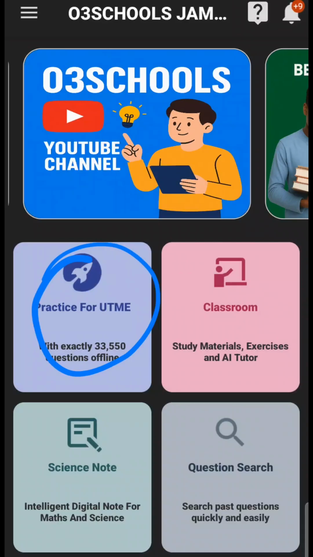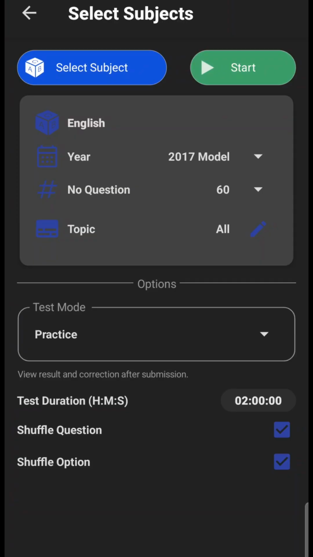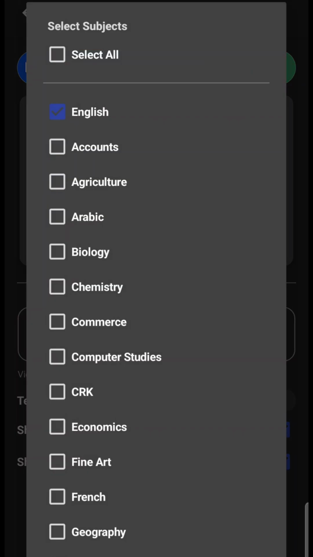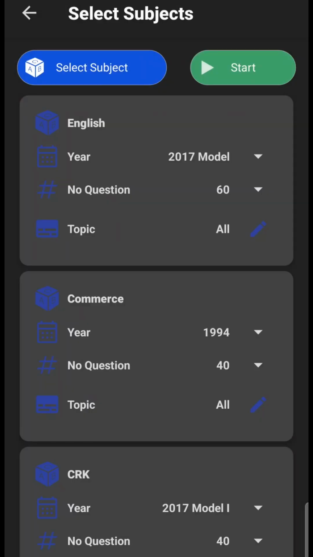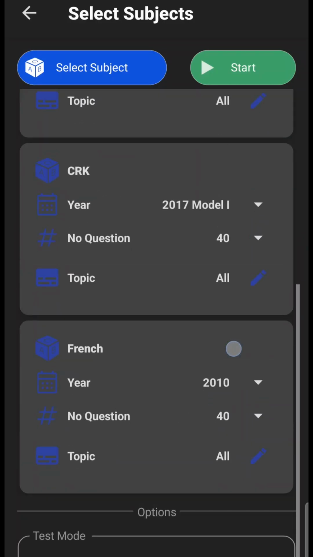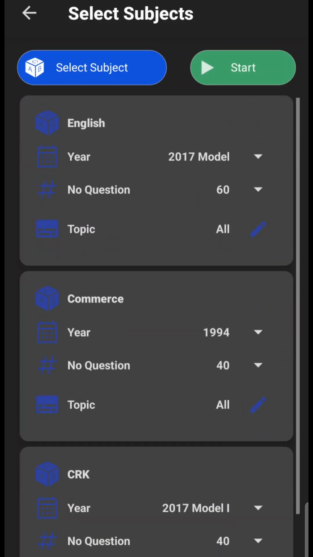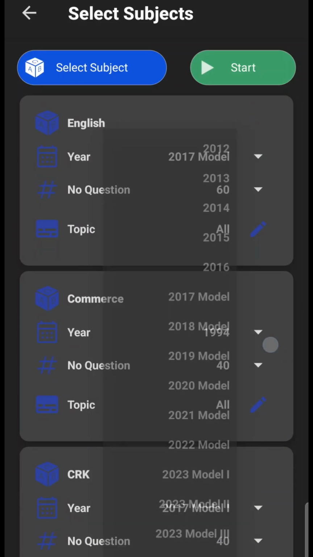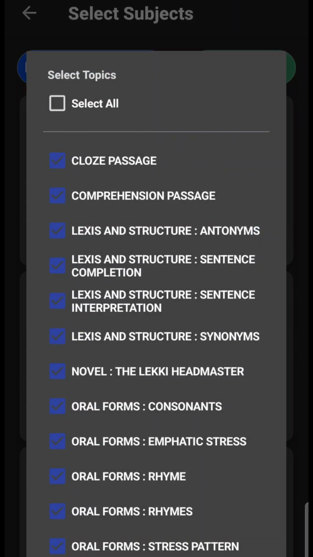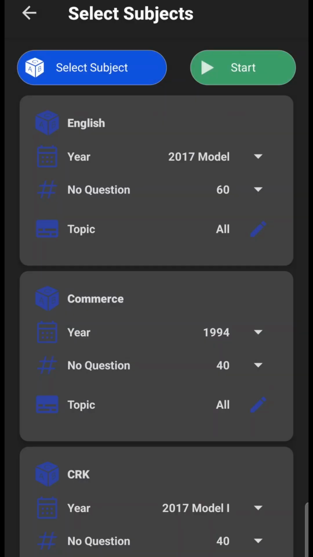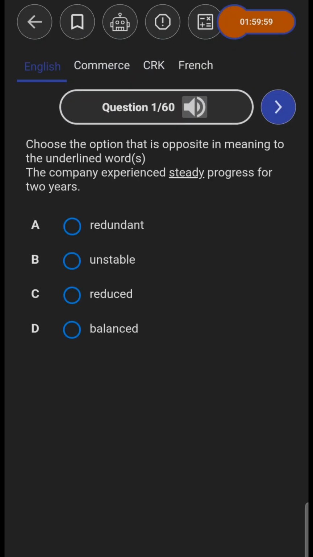So now let us quickly go to Practice for UTME. Let's click on it. Once you click on it, let us select, let's say, 4 subjects. I'm selecting my subjects and I will start. I'm going to select subjects randomly and I'm not going to try to be correct. I'm just going to pick answers randomly. Let's say I'm okay with these settings. I can choose the year I want, and I can choose the topic I want, but let us leave all of those out and just start the test, for the sake of this video.